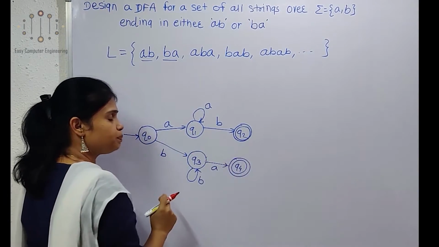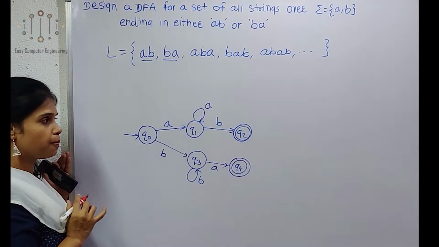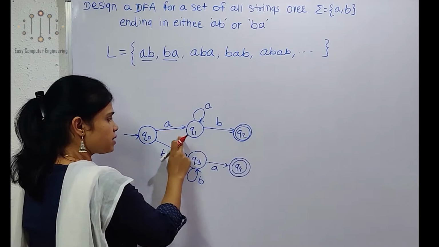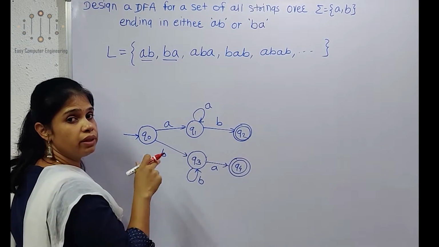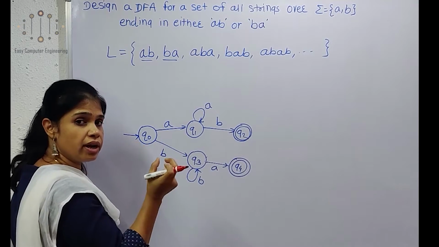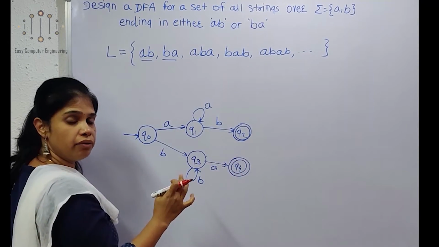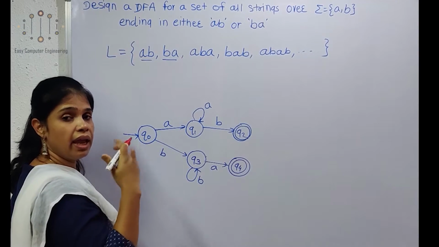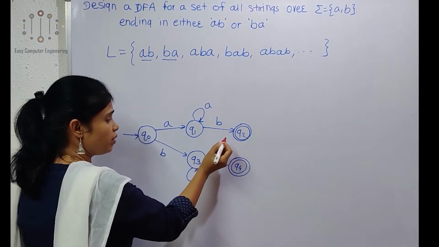Now for Q2, we have to show the A and B transitions. In this direction we show ends with AB. If we show the A transition as a self loop, what will happen? We would accept an A combination at the end of the string, which is not correct for this language.